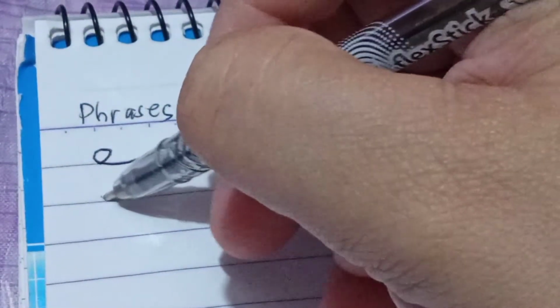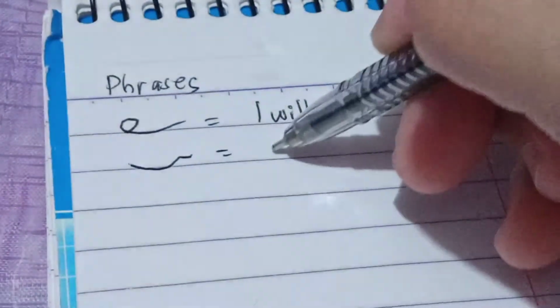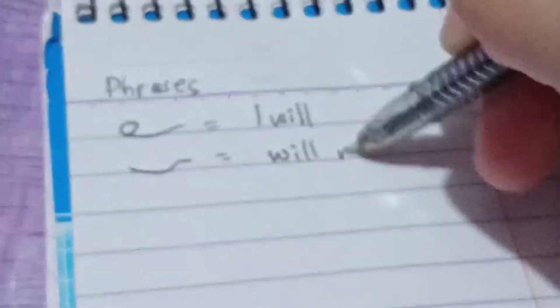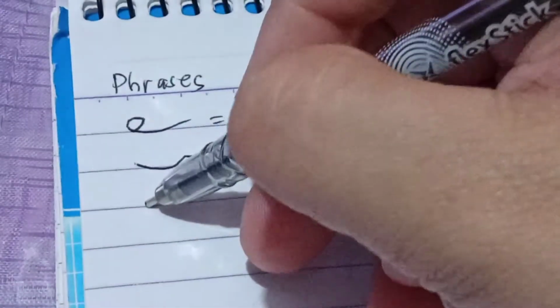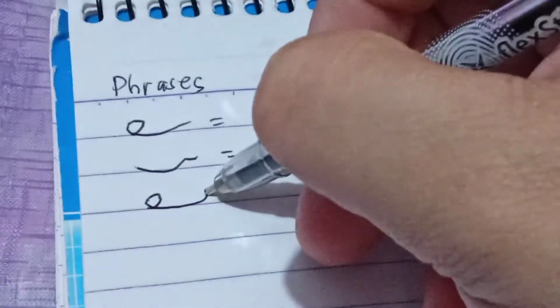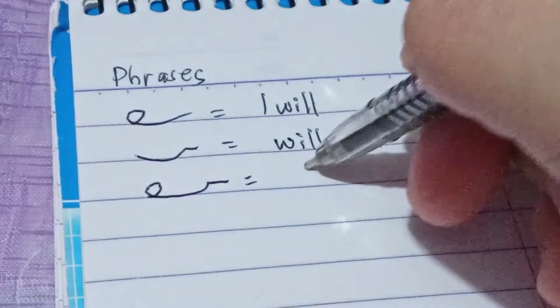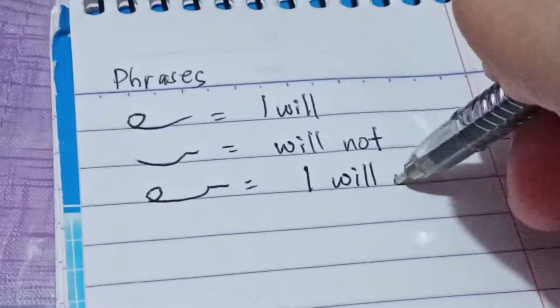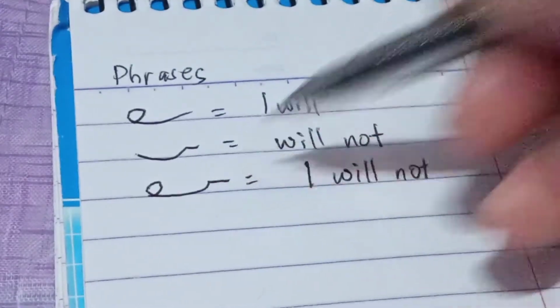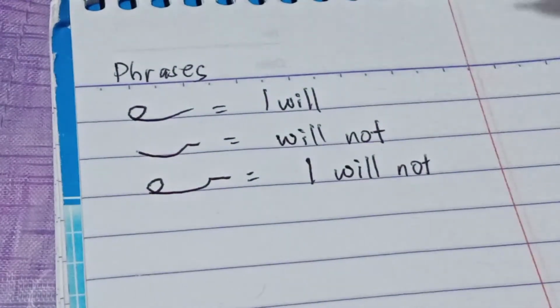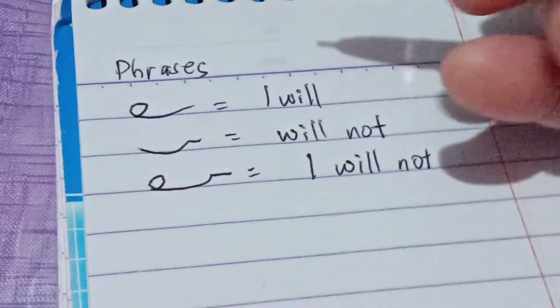Okay? If I combine will and not, so this is will not. If I combine I, will, and not, so this is I will not. Okay? Saan po yung I? The big circle. Yung will is the L, and the not is the short straight line. Another.